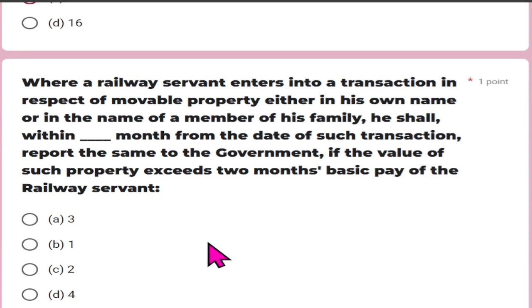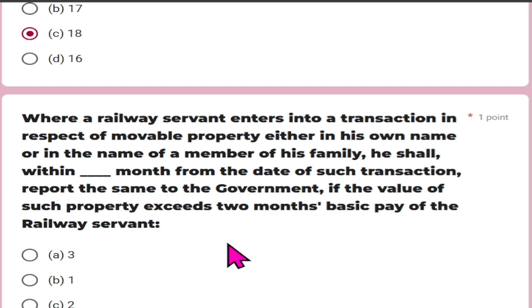Where a railway servant enters into a transaction in respect of movable property either in his own name or in the name of a member of his family, within how many months from the date of such transaction shall he report the same to the government if the value of such property exceeds two months' basic pay of the railway servant? And that is